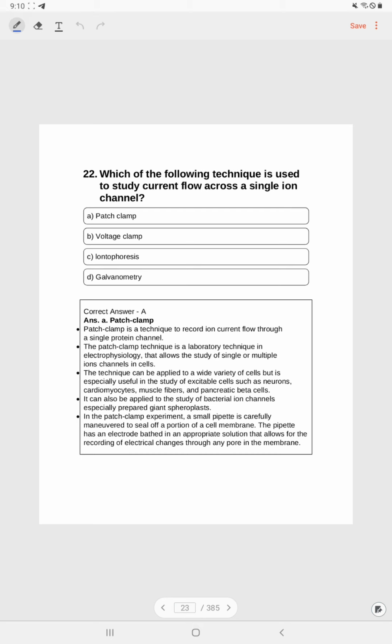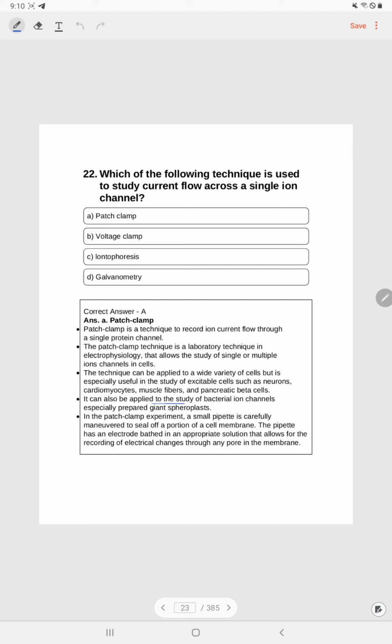Patch clamp is a technique to record ion current flow through a single protein channel. The patch clamp technique is a laboratory technique in electrophysiology that allows the study of single or multiple ion channels in a cell. The technique can be applied to a wide variety of cells but is especially useful in the study of excitable cells such as neurons, cardiomyocytes, muscle fibers or pancreatic beta cells.